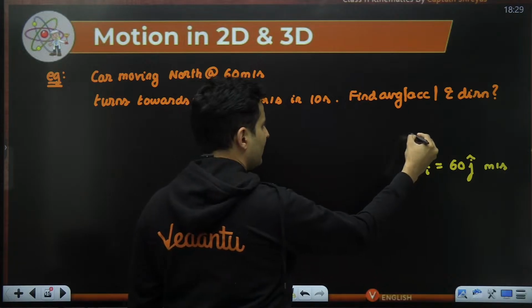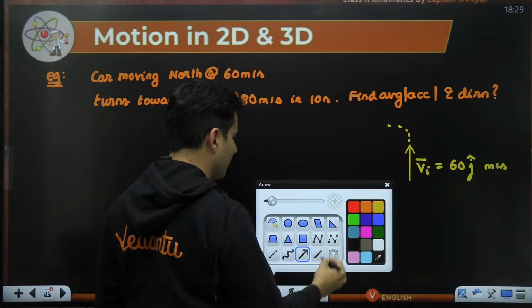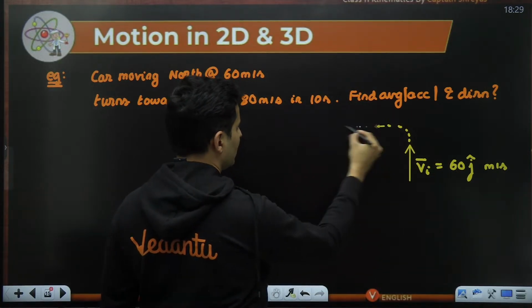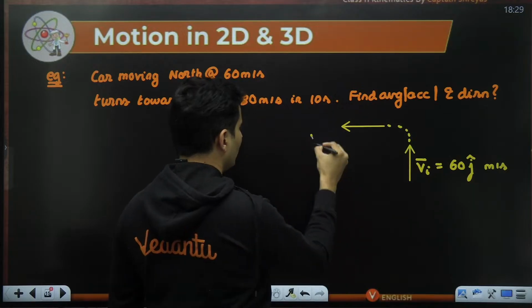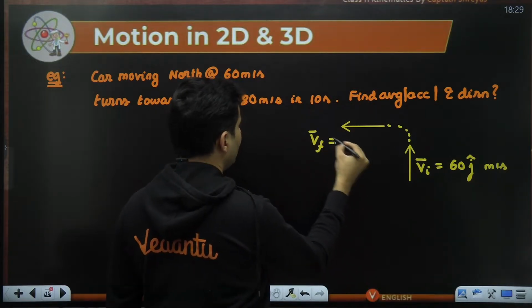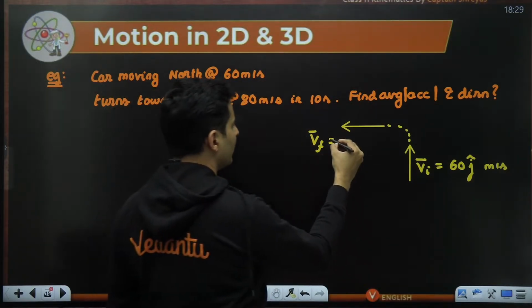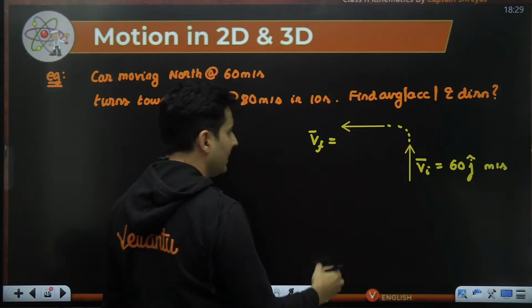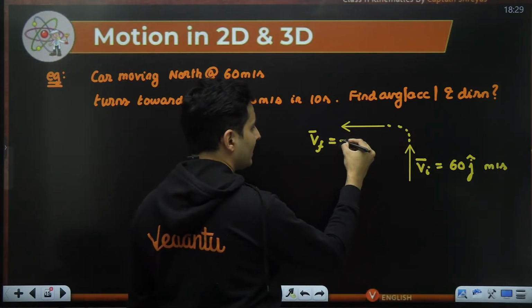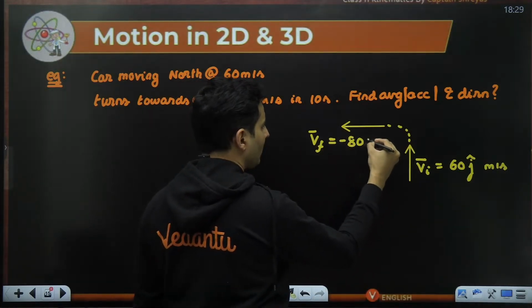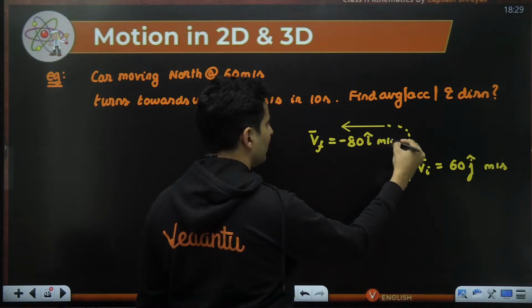After some time, it is turning towards the west direction. That is what is mentioned. So this is v final vector, and the speed is 80 meters per second. But as you can see, it is towards the negative x-axis, so minus 80 i cap meters per second.